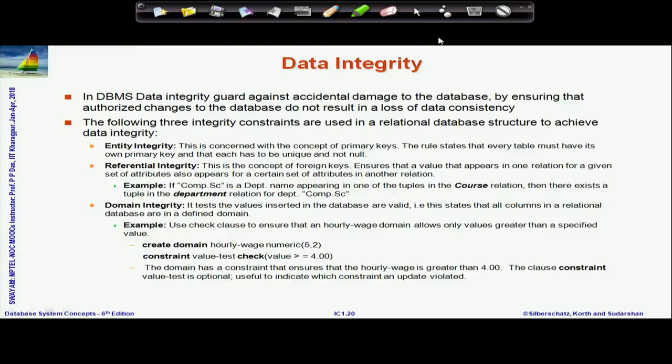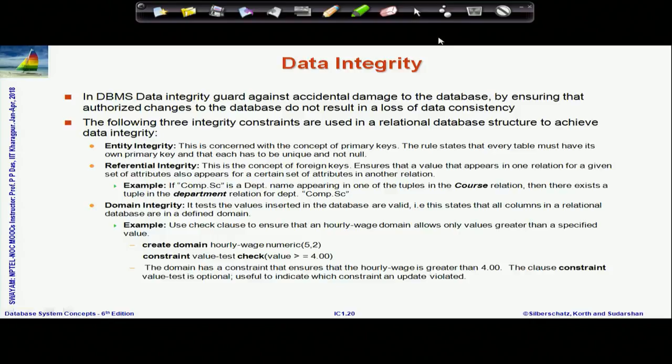So, for example, we just talked about the primary key. The primary key wants to ensure that if I have a relation where two records match on the primary key fields, they must be identical. This is the integrity of the database.